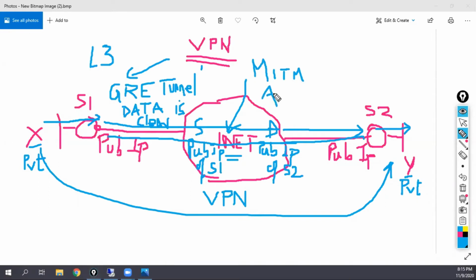If somebody opens this GRE packet, what will they find inside? Your data going inside, right? Very quickly, I'll show you this problem, this attack. Let me bring up my topology.